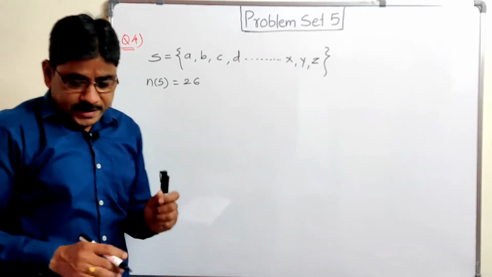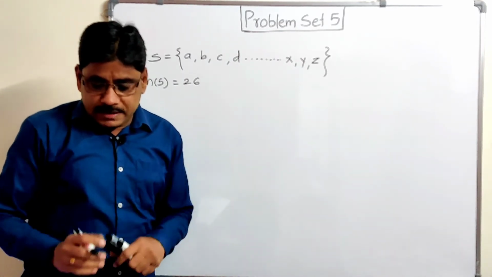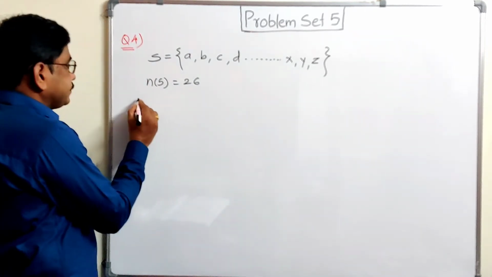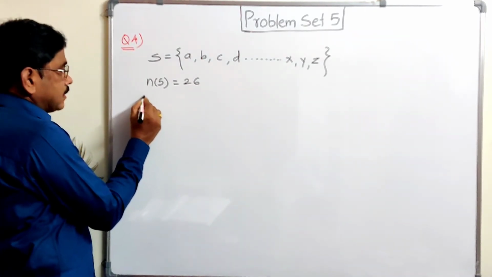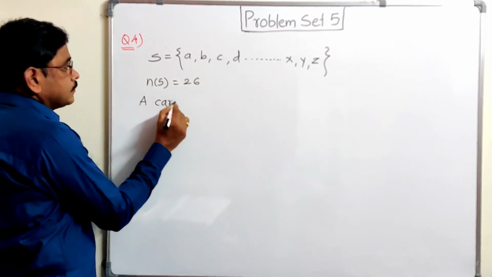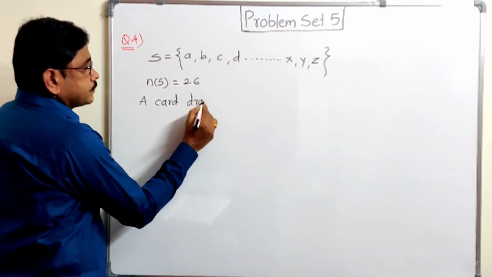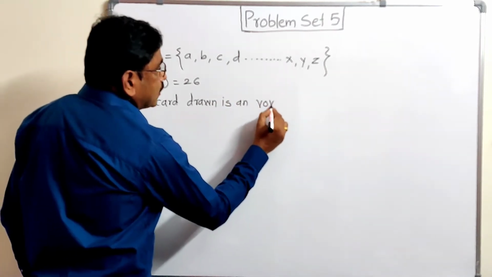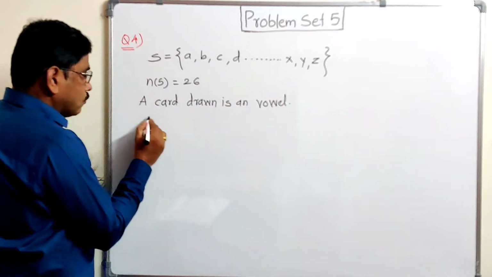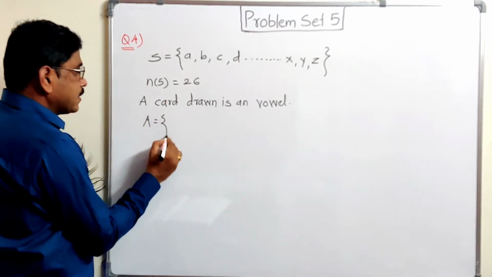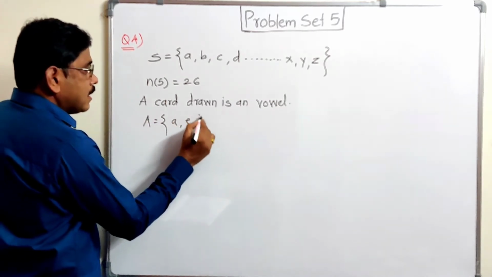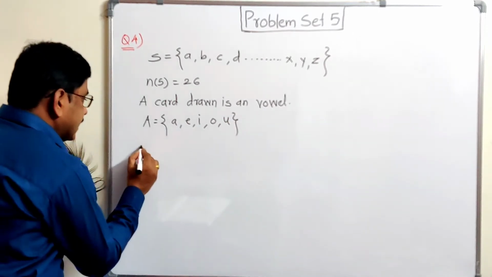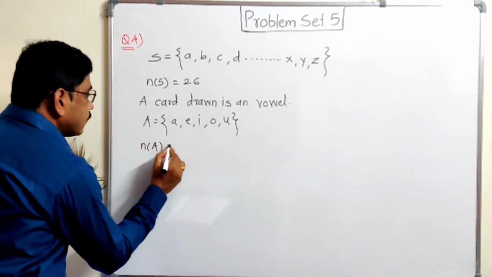Now we have to find the probability. What is the probability that the card drawn is a vowel card? So the event is given, a card drawn is a vowel. So what is the possibility? These A, E, I, O, U, these 5 cards will be there. So NA is equal to 5.